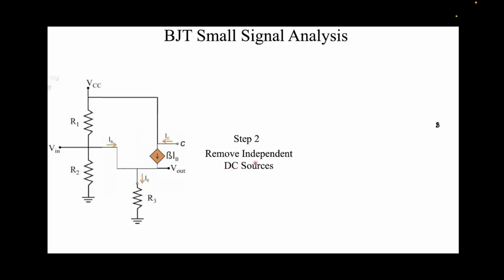Now the second step is to remove all the independent DC sources. Now remember, I'll point out independent DC sources. So what are the independent DC sources that we have here? The first independent DC source that we have here is this VCC. It's an independent DC voltage source. So we'll put VCC to ground. By removing, we mean all the independent voltage sources should be grounded, and all independent current sources to be open circuit.